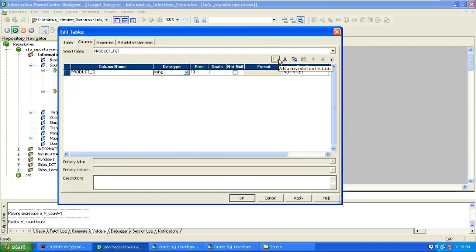Here I can create the column product id, and I can name it as a string. Then product name, with a data size of 20.